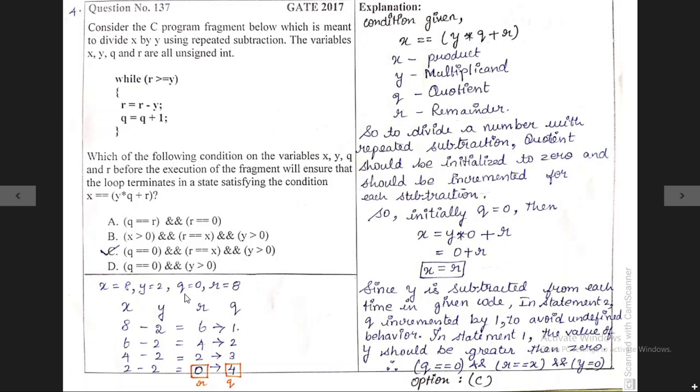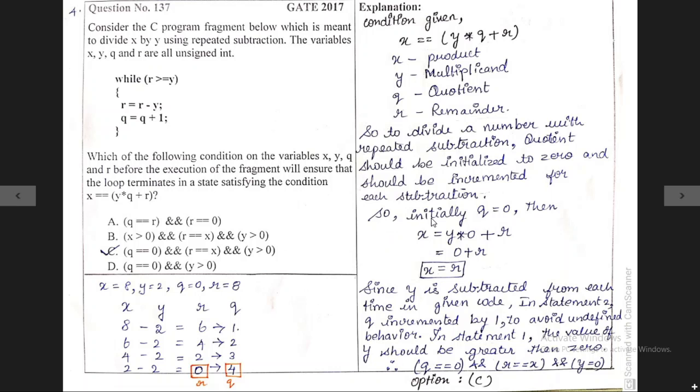Yeah, I have already told you the quotient will be 0 and it should be incremented for each subtraction. That is what I have written here. For each subtraction, the quotient variable q will be incremented by 1. First time it is 1, second time it is 2, third time it is 3, and finally the fourth time it will be incremented to 4. That is what I have written here.